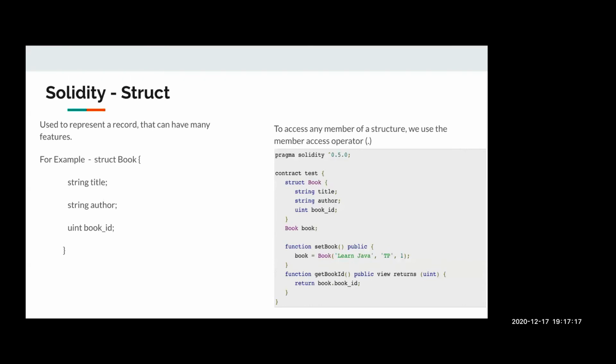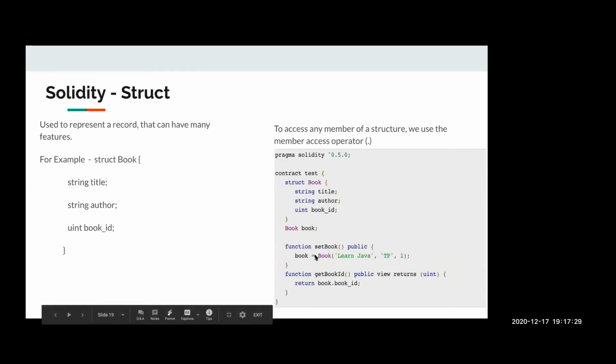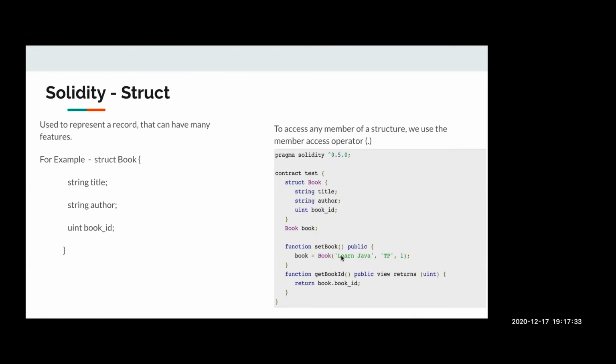So if I have a book struct with 3 different properties, we can access those properties using the dot operator, and we can initialize a struct using the struct name and passing the parameters that correspond to the properties defined in the struct. It is very useful in case we want to add a record which has multiple properties.